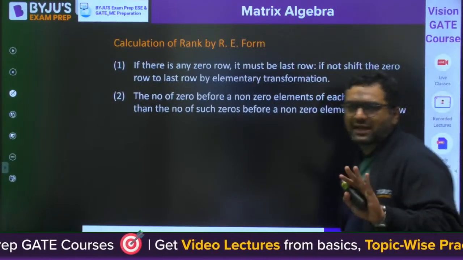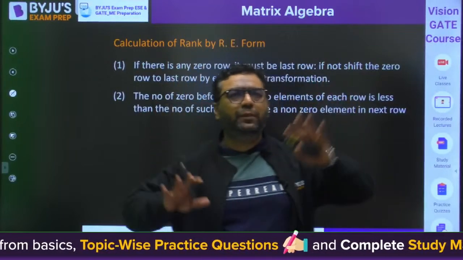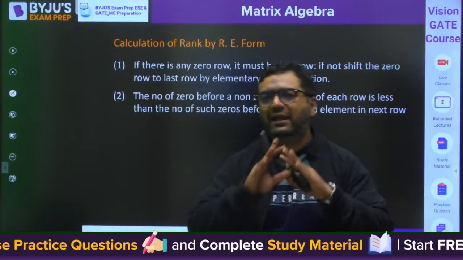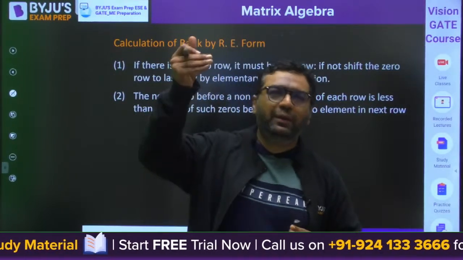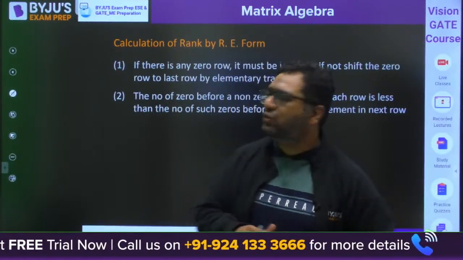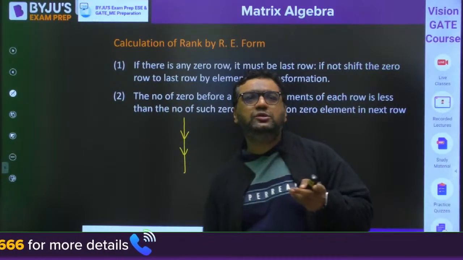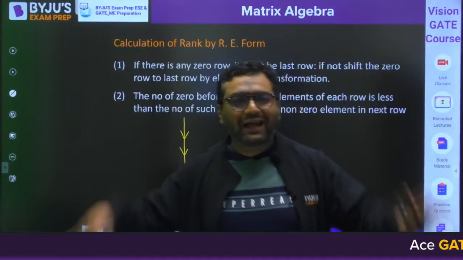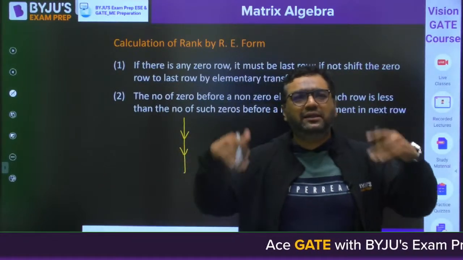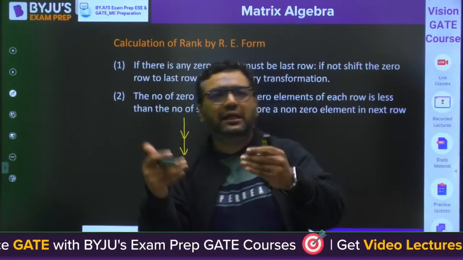So my dear, first I am telling you the steps we need to follow. Whatever matrix you are given, first of all, if any row has all elements as 0, it should be at the last. As you go from the first row to the last row, the number of zeros before the first non-zero element should always be in increasing order. If you make your matrix in that format, then this format is said to be row echelon form.